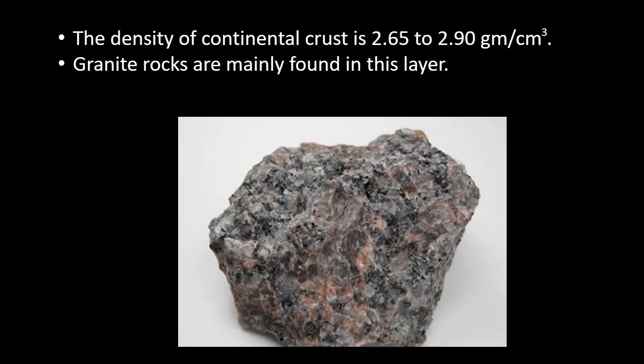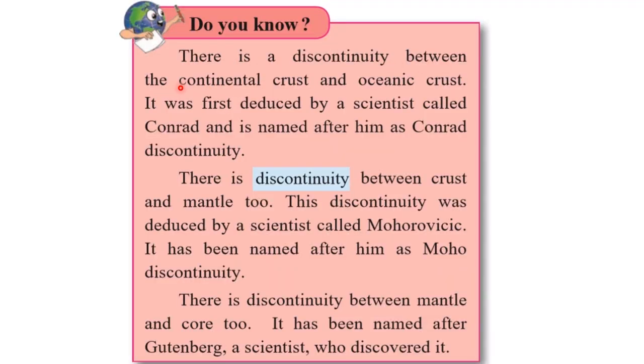So students, the density of continental crust is 2.65 to 2.90 gram per centimeter cube. And granite rock is mainly found in this layer. So this is granite rock. There is a discontinuity between the continental crust and oceanic crust. It was first deduced by a scientist called Conrad and is named after him as Conrad discontinuity. So remember, the Conrad discontinuity is about discontinuity between the continental crust and the oceanic crust.